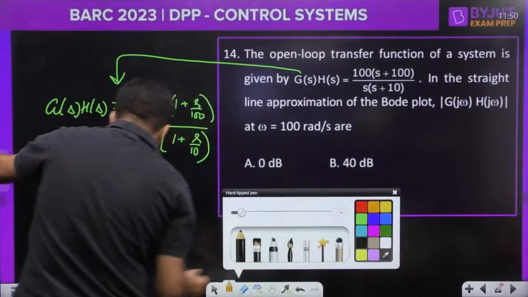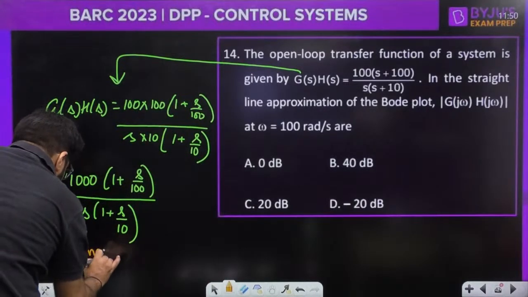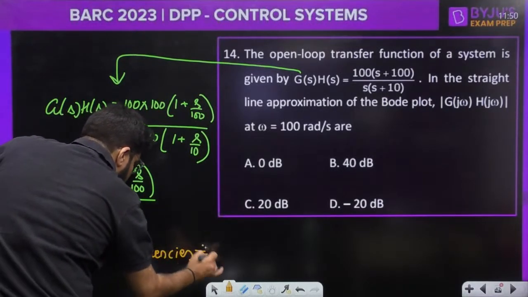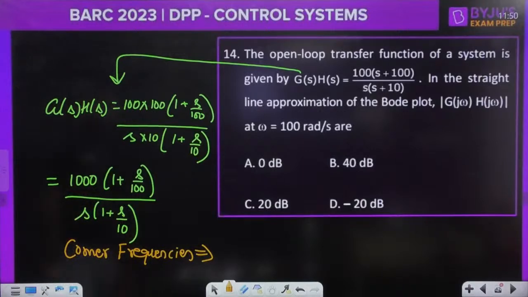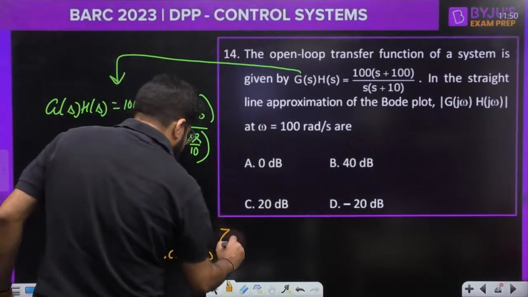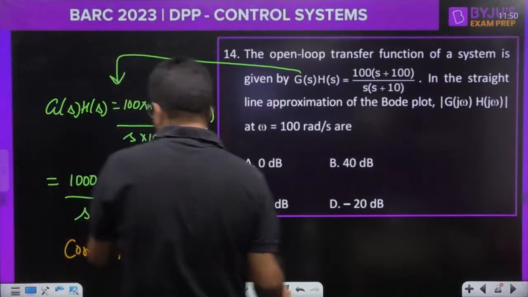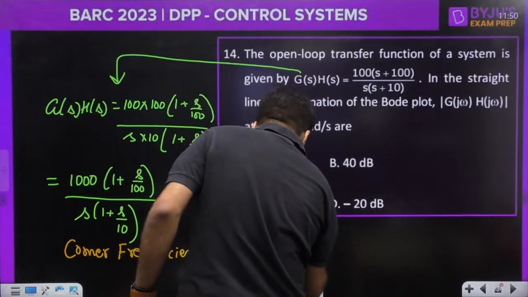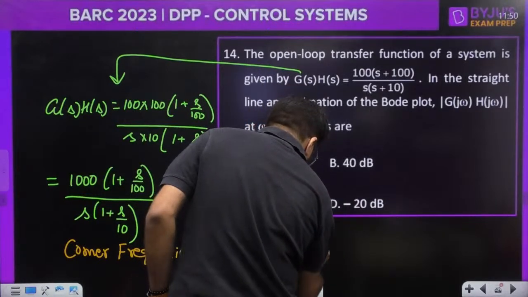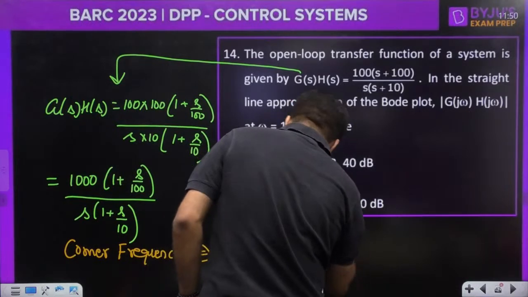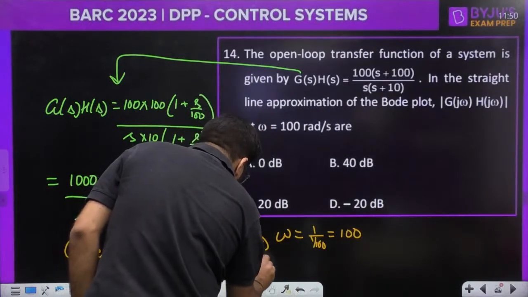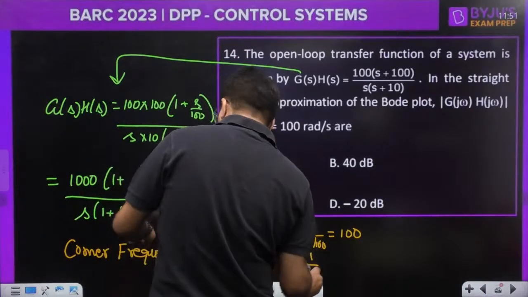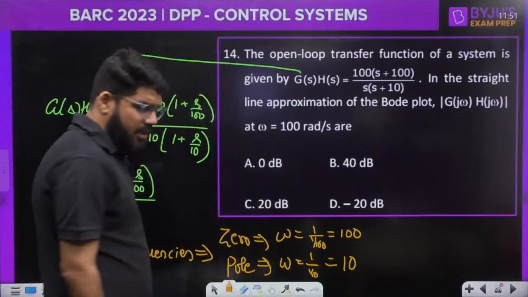So what are your corner frequencies, dear? If I talk about the zero, in the time constant form the corner frequency is 1 upon T, that is 100. If you want to talk about the pole term, what is the corner frequency? It is again 1 by T. T is 1 by 10 for the pole, so the corner frequency is 10. So there are two corner frequencies.